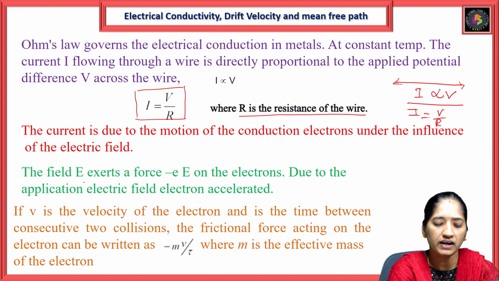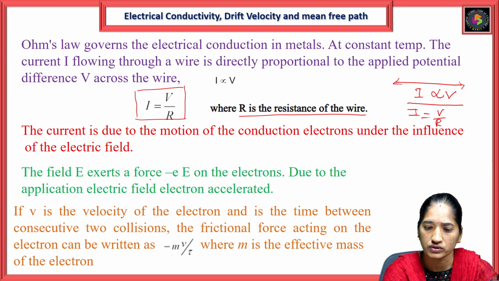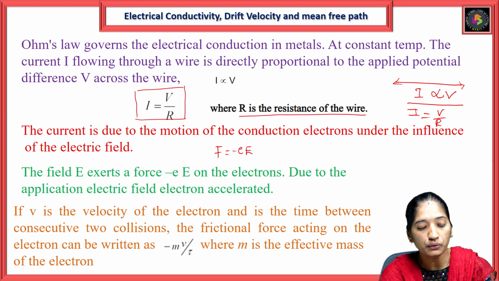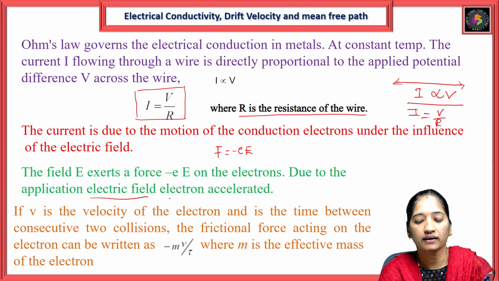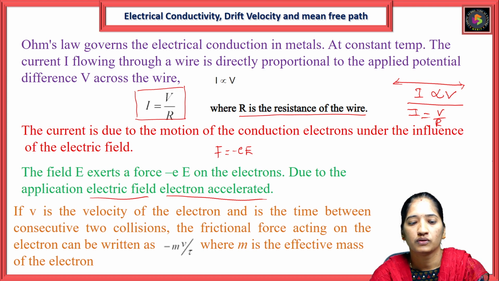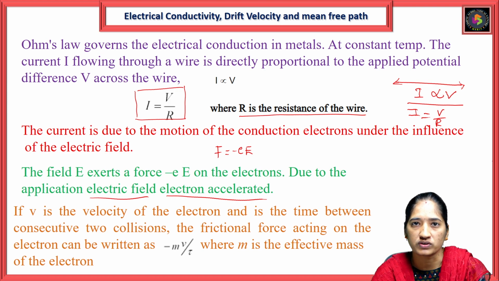The field E exerts a force F equals minus eE on the electrons, and due to the application of the external electric field, the electrons are accelerated. That acceleration depends on the velocity and the time.